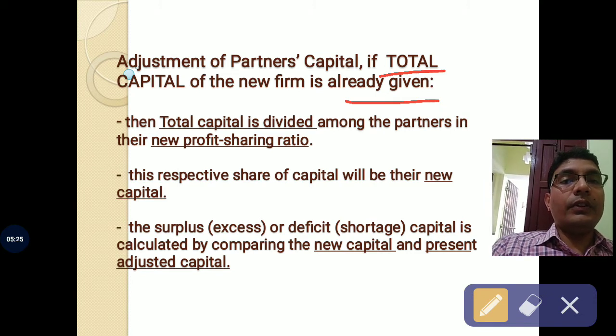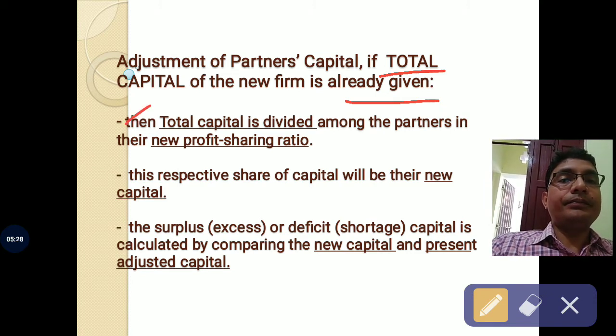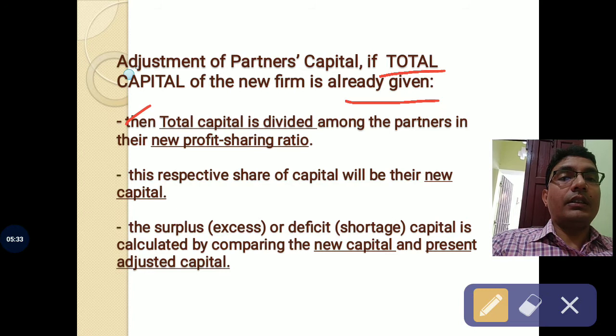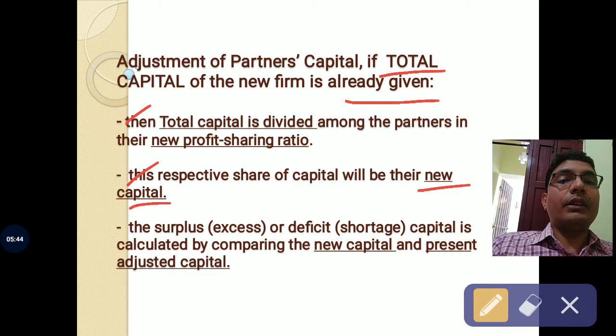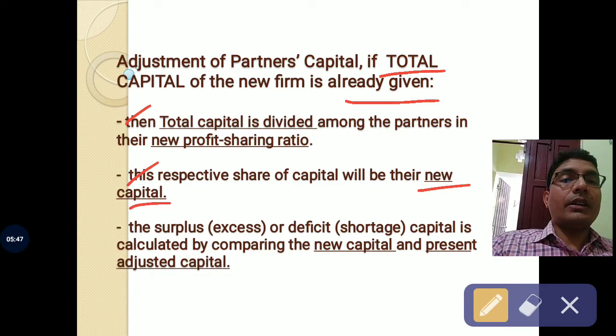So you will divide this total capital among the partners in the new profit sharing ratio. This new capital thus arrived is nothing but the capital which the partners have decided to keep in future. So this is the required capital. This new capital is nothing but the required capital that the partners have decided to keep in future as their capital balances.